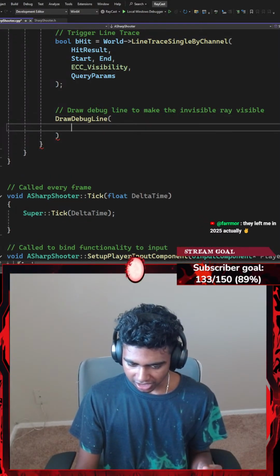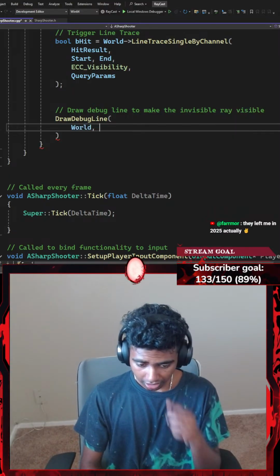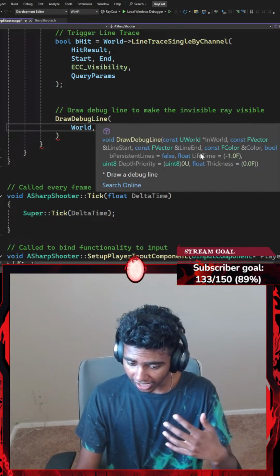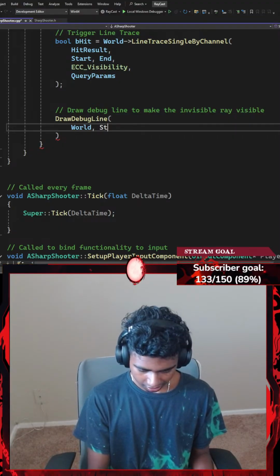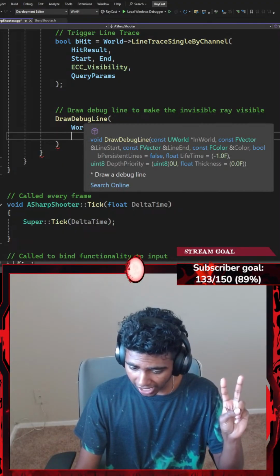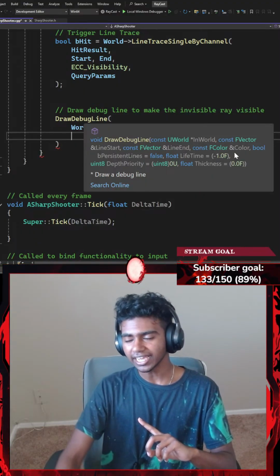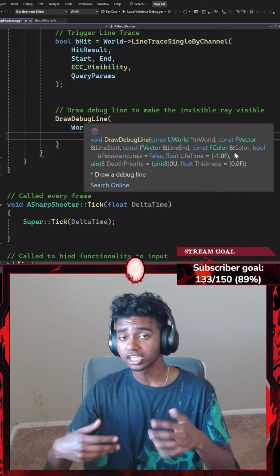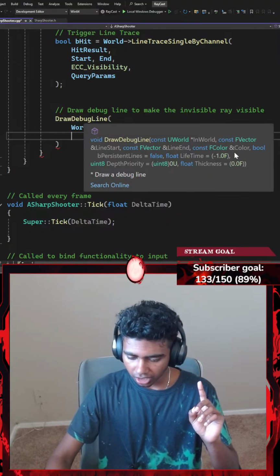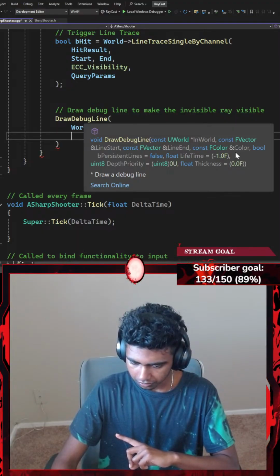Let's go with a few parameters. The first parameter is going to be my UWorld, which is basically going to be my world variable. The second parameter is going to be a vector of my start line and end line, which is basically going to be start, end. Okay, and the fourth parameter is going to be a color. Now, this is where I use the question mark that is somewhat like a ternary operator or a conditional expression, if you guys are familiar with Python, but in a C++ Unreal Engine way. So I'm going to be using a color here.